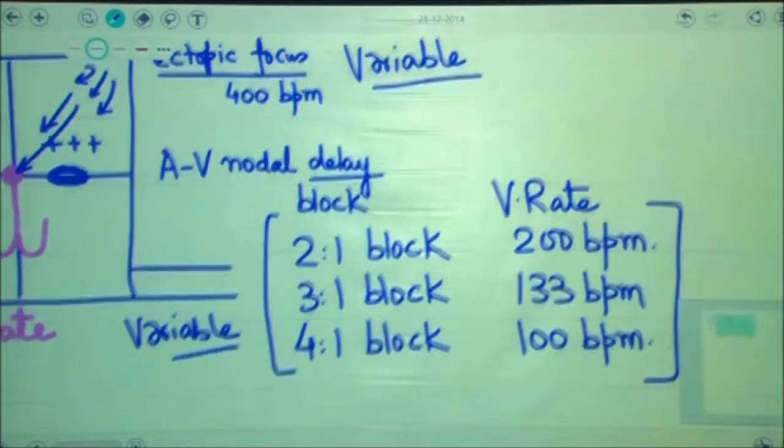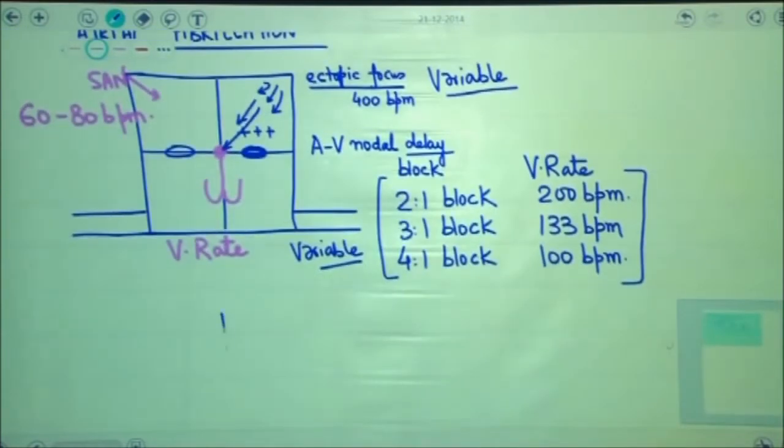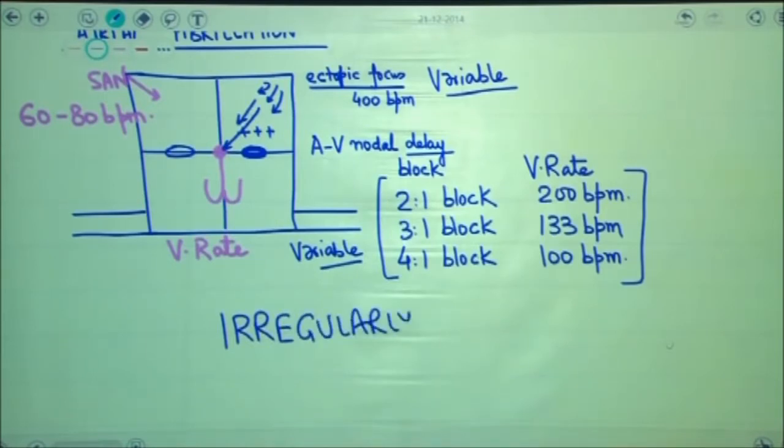Because of this variable heart rate, patients of atrial fibrillation exhibit what you study in medical college as irregular heart rate.